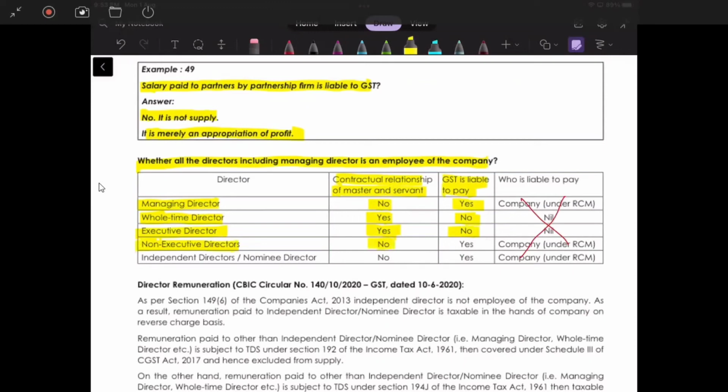Non-executive directors, no. Correct. So GST will be liable. Independent director, nominee director, never. So GST is payable. Correct. So only whole-time director and executive director. Correct. These are the two who are considered to be part of the company. I mean to say employee. So for them, no GST. Other than that, GST will be levied. Correct.